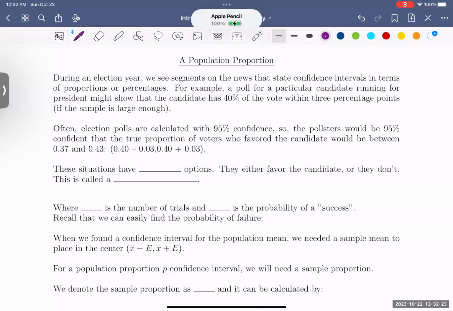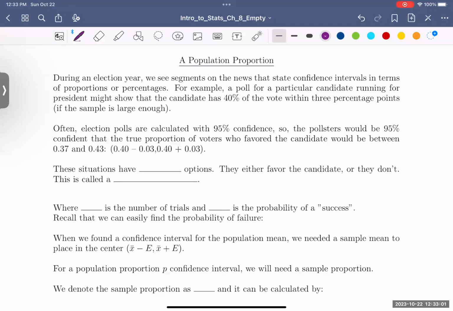I put in this little tidbit here about an election year. This is where I think we tend to see this the most, especially in a news cycle. During an election year, they have polls and reports where they say this candidate has 40% of the vote within 3 percentage points. That's where the candidate is polling. And this 3 percentage points is essentially the confidence interval.